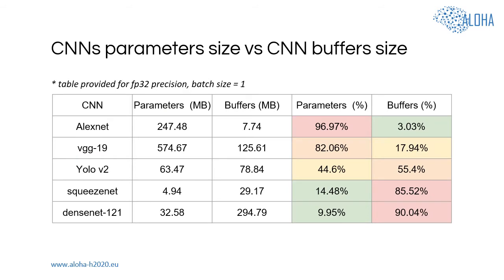The reason why our approach is concentrated on reduction of the size of the buffers that store intermediate computational results of the convolutional neural network is the fact that while for CNNs that were used earlier, such as AlexNet or VGG, most of the memory was taken by the CNN parameters, for more modern CNNs, such as SqueezeNet or DenseNet, more and more memory is occupied by the intermediate computational results.